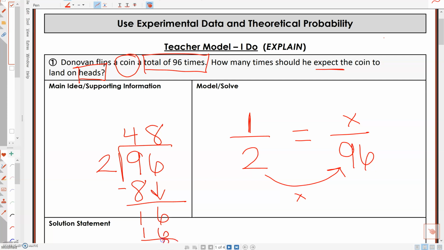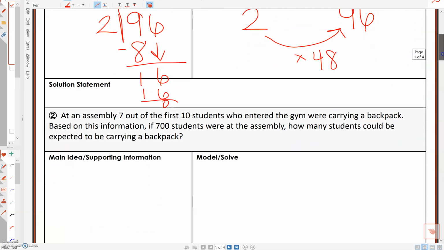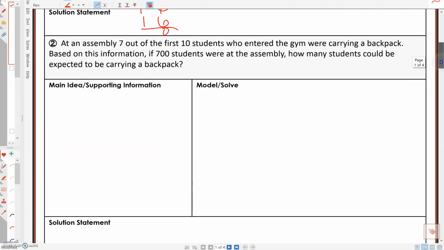And that gives me 0. All right, so I know that 2 times 48 is 96. So that means I can figure out the top one. 1 times 48, so x equals 48. So out of the 96 times, we should expect for him to get heads 48 times. All right, so let's go ahead and go to the next one.